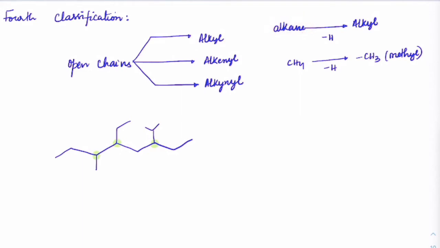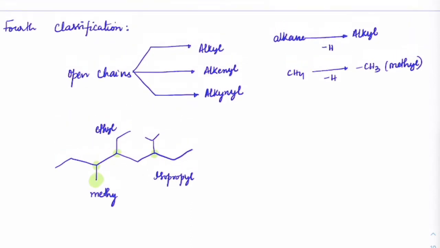For example, this is one carbon group, so this is called a methyl connection. Now this is two carbon connections, it is called an ethyl connection, while here we have a three carbon connection, not in a straight chain form. Got it? If it is not in a straight chain form, usually we call it isopropyl and so on. I'm just writing it as an example. Now we'll see the entire list. Okay. So this is how the branches are divided.